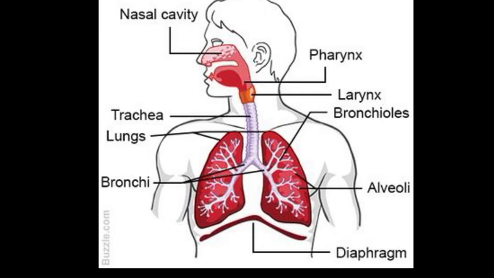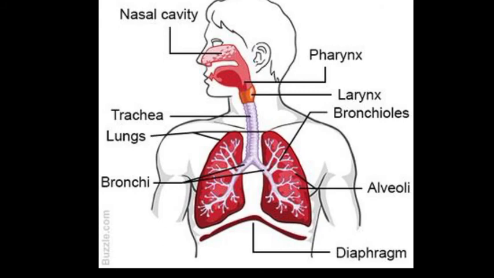After the nostril there is the pharynx. This is a tube-like structure which continues after the nasal passage. After that there is the larynx, which comes from the pharynx and is also called the voice box. After that is the trachea.